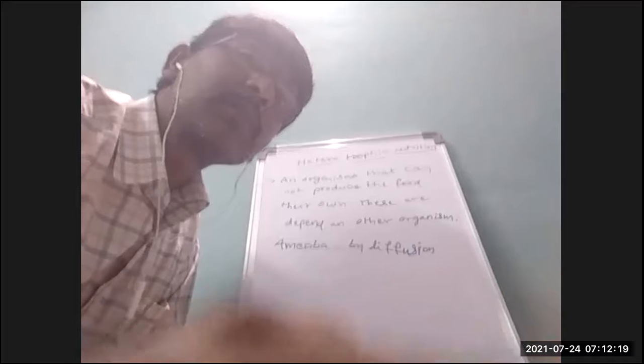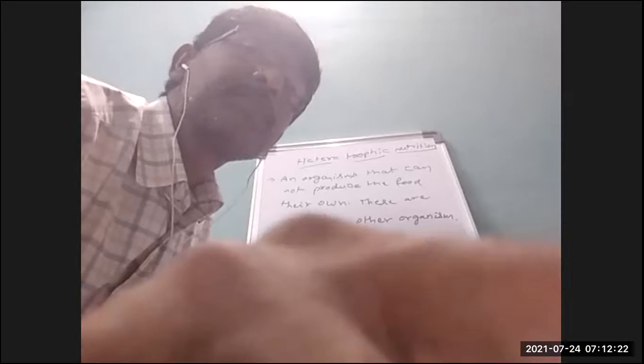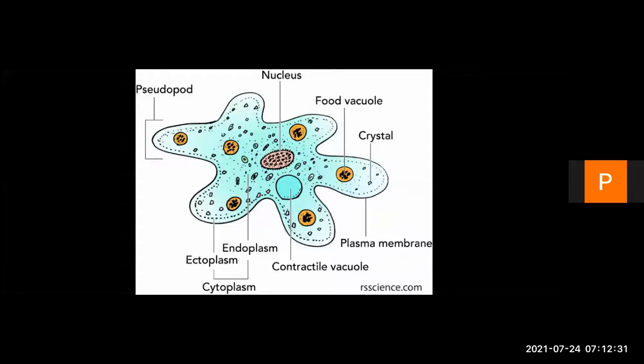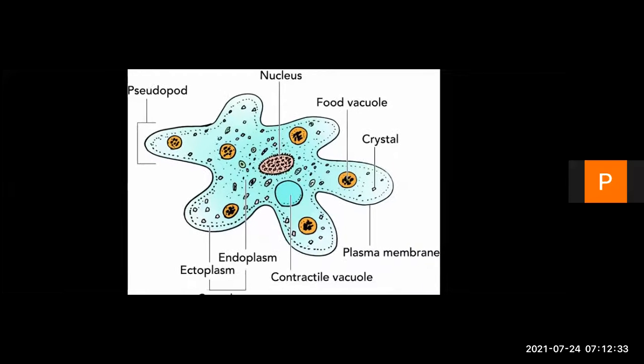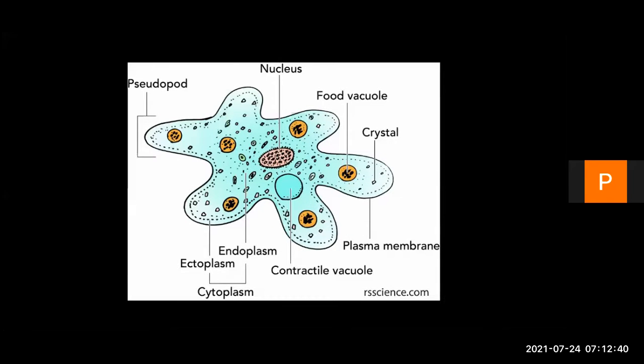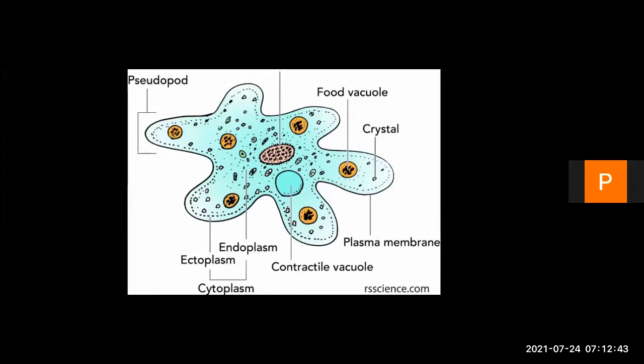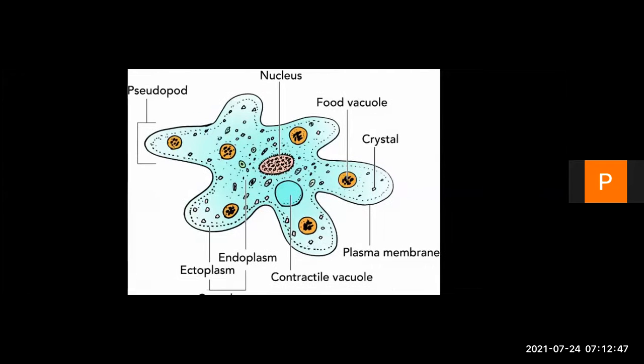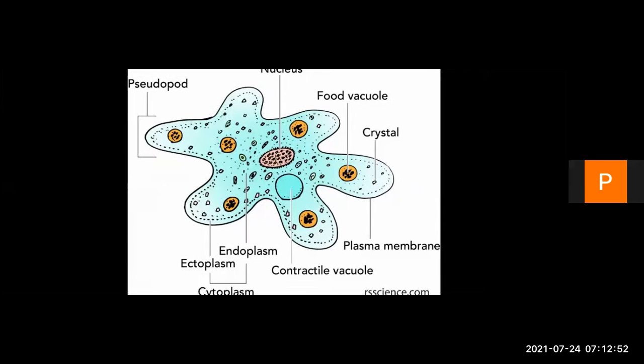Now listen. This is the amoeba. It has pseudopodia, nucleus, food vacuole, crystal, plasma membrane, contractile vacuole, endoplasm, ectoplasm and cytoplasm.